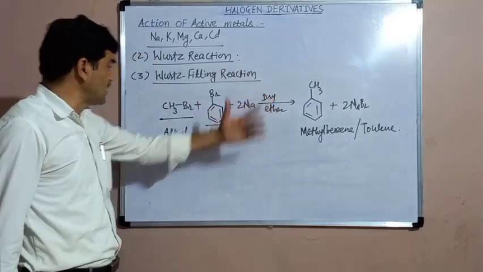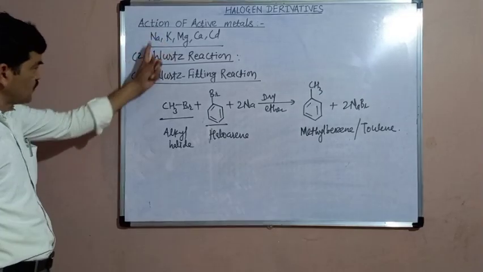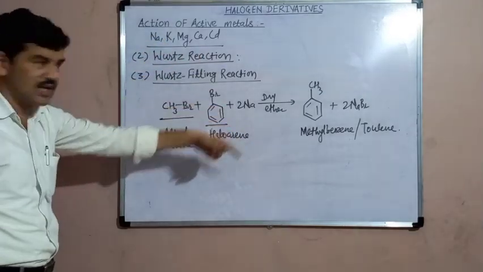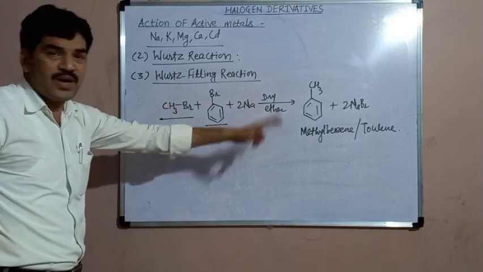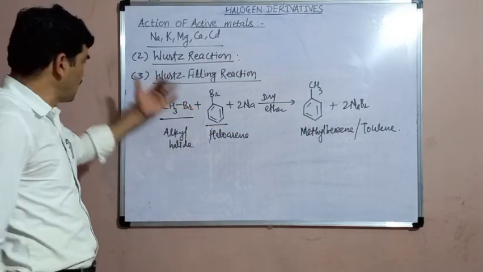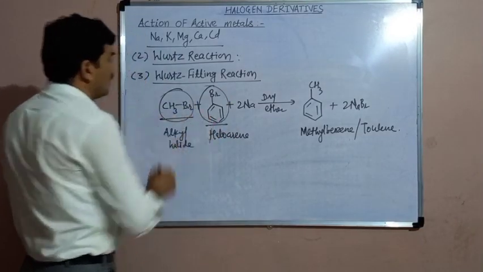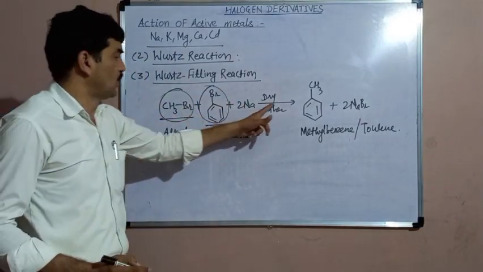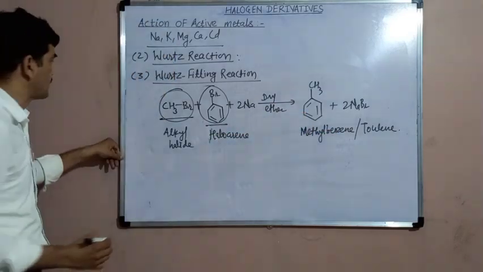So alkyl benzenes are generated by the Wurtz-Fittig reaction. What is the basic difference here? In the Wurtz reaction, only alkyl halide is reacted with sodium. But in the Wurtz-Fittig reaction, a mixture of alkyl halide and haloarene are both reacted with sodium metal to give alkyl benzenes. Such reactions are called Wurtz-Fittig reactions.